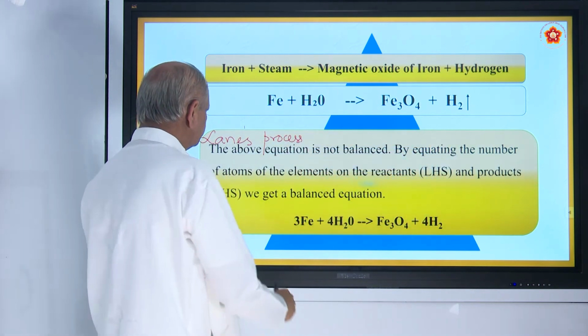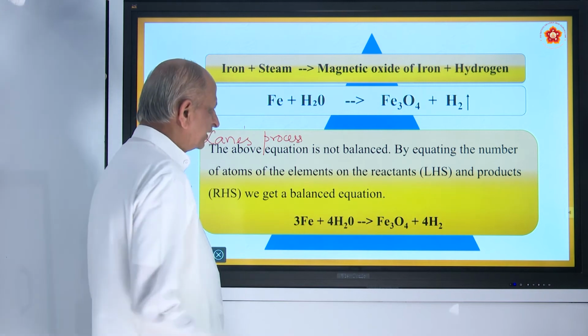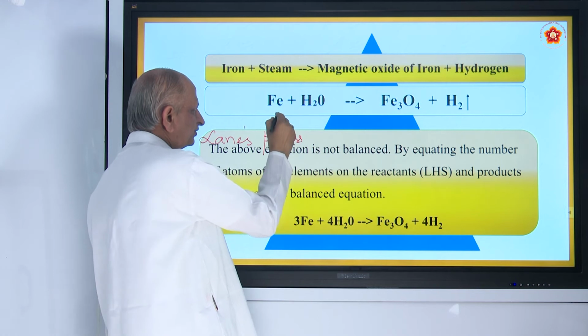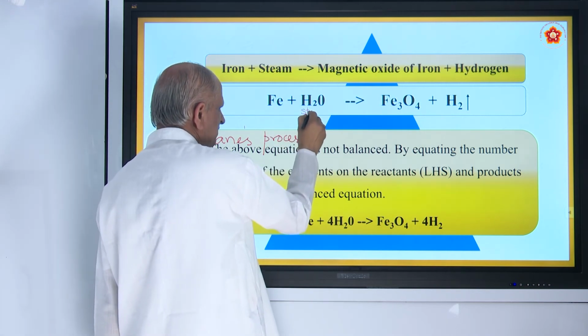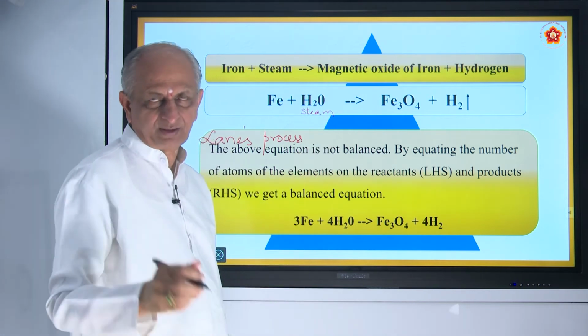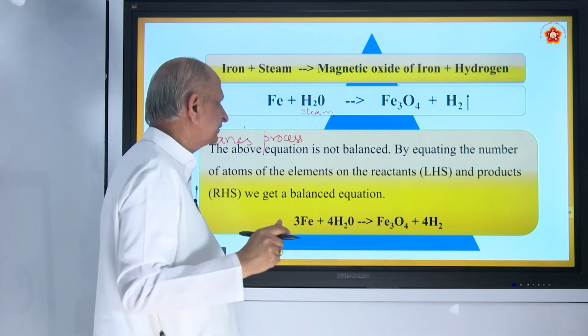Here the above equation is not balanced. That is what is called a skeletal equation. Here these are called reactants. One of the reactants is iron. This water is called steam, because iron does not react with the water as it is. Only when it becomes steam it reacts.